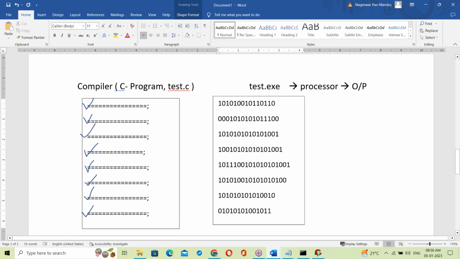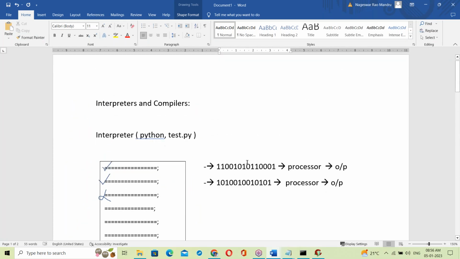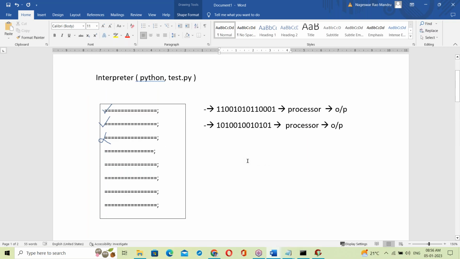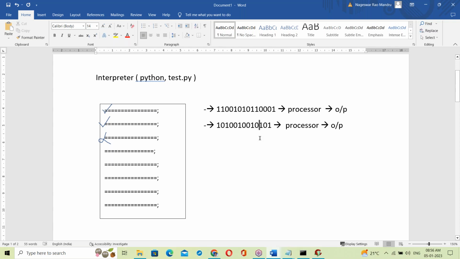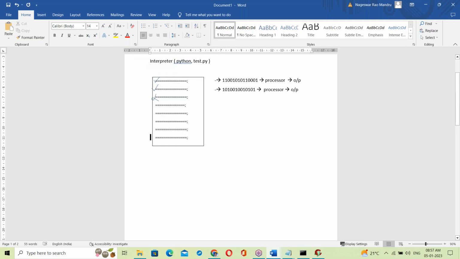Now tell me, guys, what is the difference you observed between interpreter and compiler? Of course, I'll compare these two and explain. From this explanation, interpreter and compiler were practically explained. Tell me the difference. What is the difference you observed?